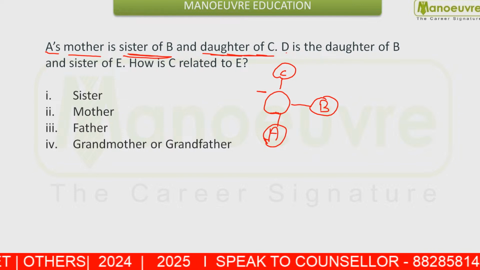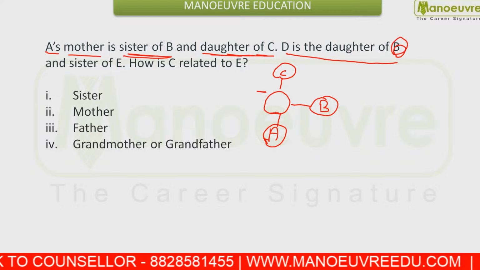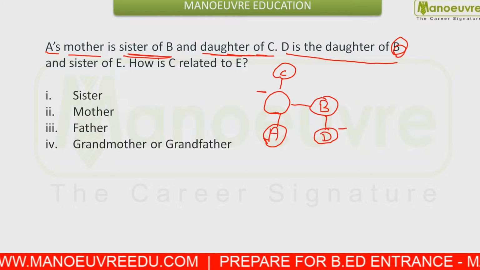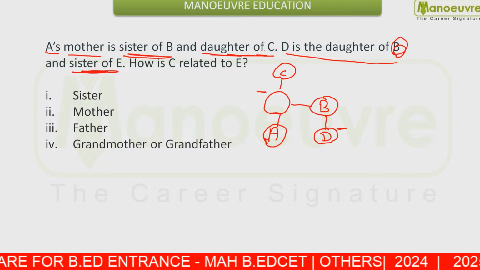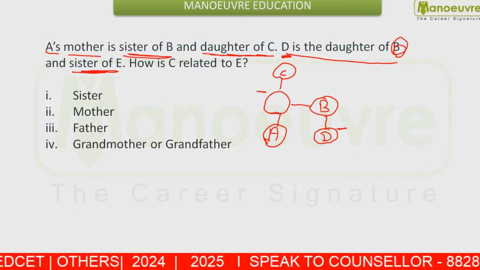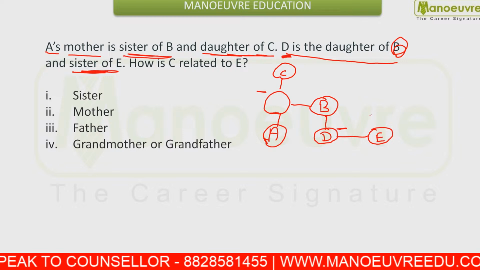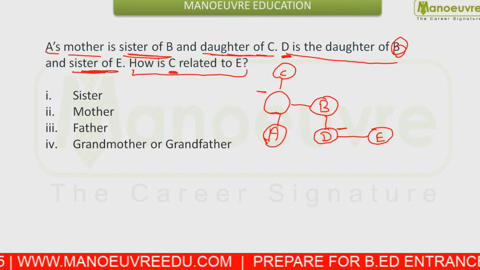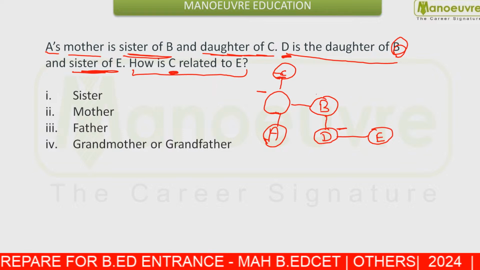Okay. Now you are given D is daughter of B. Who is daughter of B? D is daughter of B. That means D is daughter of B, and sister of E. That means D is daughter of B and D is sister of E. This is given to you. Now you are asked, how is C related to E? What is the relation of C with E?